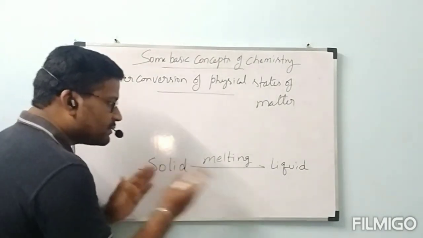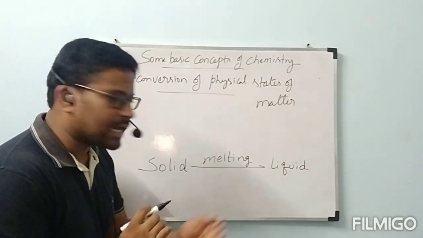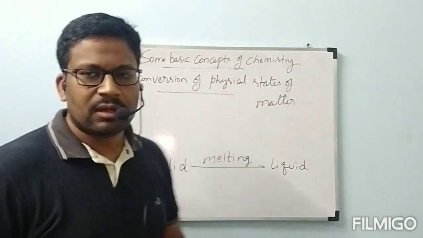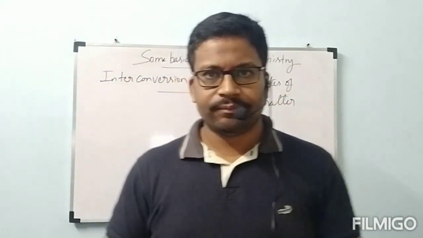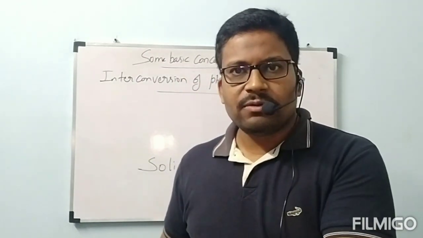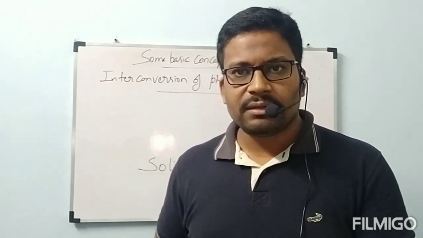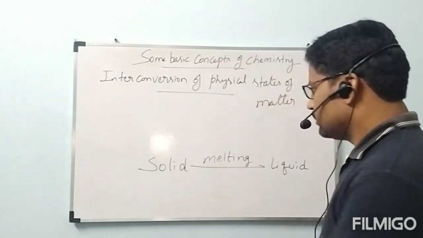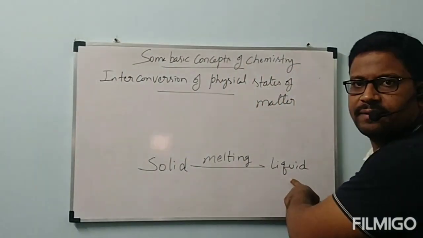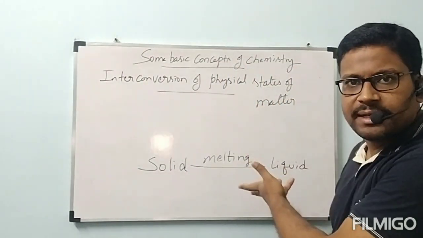Next. Actually, this can be reversed also. We can convert liquid to solid. For example, solid ice is there. When we keep ice outside from the fridge, what will happen? That is converted to liquid. Ice converted to liquid, that is melting.